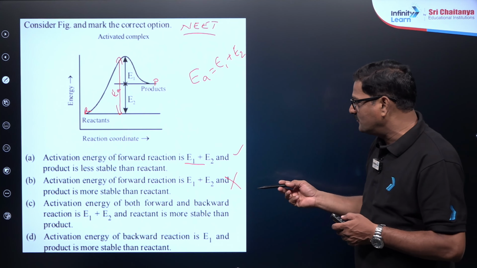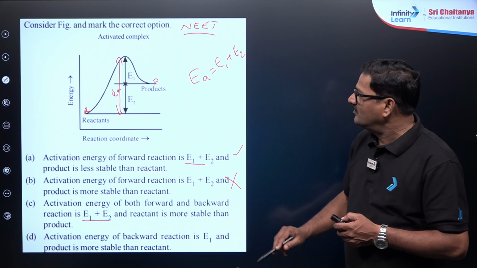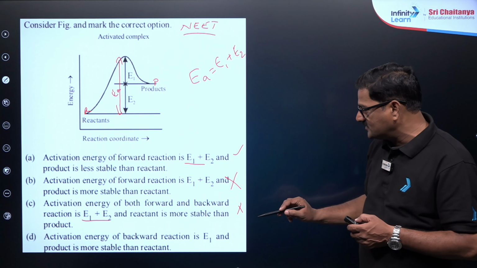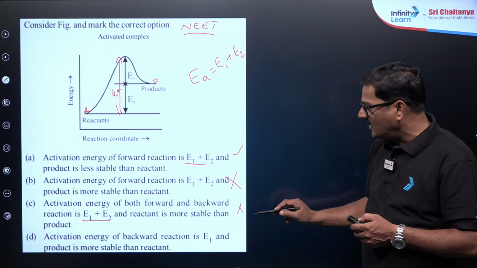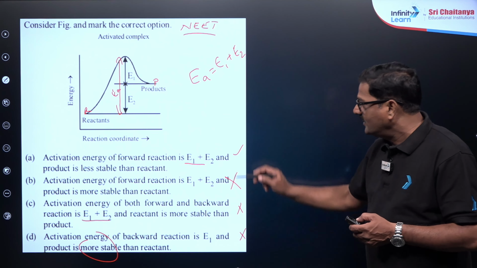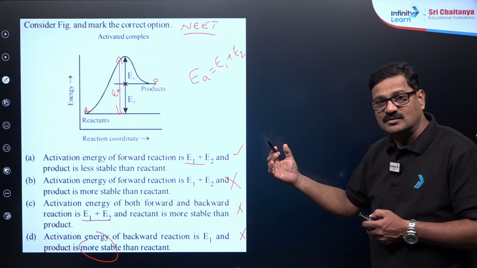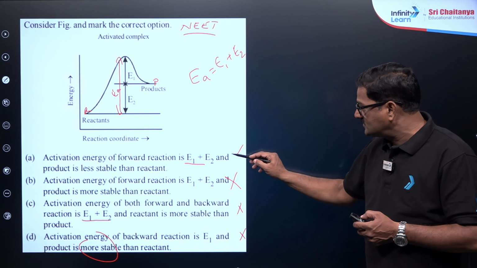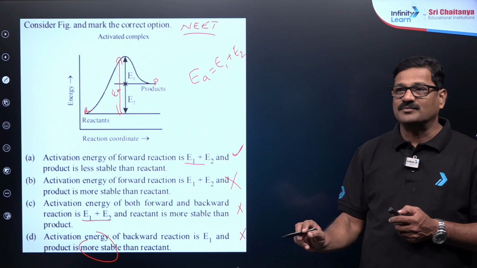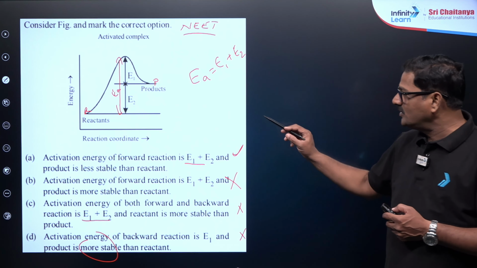And activation energy of both forward and backward reaction cannot be E1 and E2. Backward reaction का सिर्फ E1 होता है, and you see the activation energy for the backward reaction is E1 and the product is more stable. Product less stable होगा, ये गलत बात है. When you choose your multiple choice question, you have to double check one is correct and others are going to be wrong. That's very important. You never leave that logic. Okay. So how do you get this?